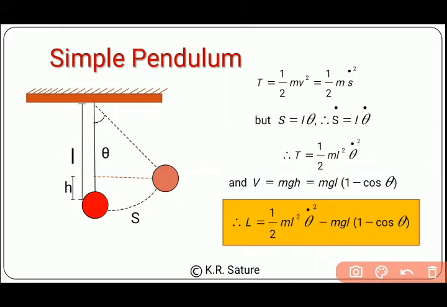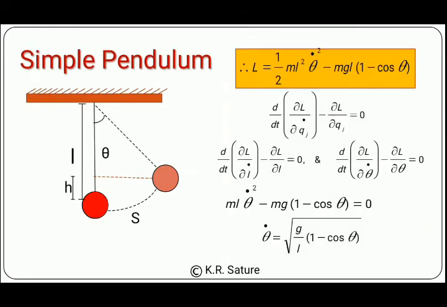Now we have kinetic energy, we have potential energy. So finally the Lagrangian for this system, that is the Lagrangian for the simple pendulum, will be L equal to 1/2 m l squared theta dot squared minus mgl(1 minus cos theta). So half the task is over. Now the remaining thing is we have to substitute this Lagrangian in the Lagrangian equation, and we have to find the equation for the system.